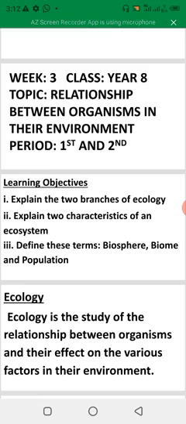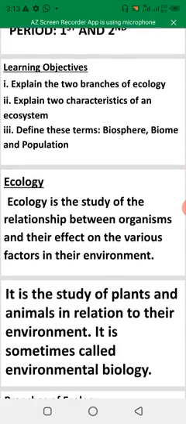the learning objectives are: number one, you have to explain two branches of ecology. Also, the characteristics of an ecosystem. You have to explain that one also. Then also define some terms like biosphere, biome, and the population. Now we go on now.